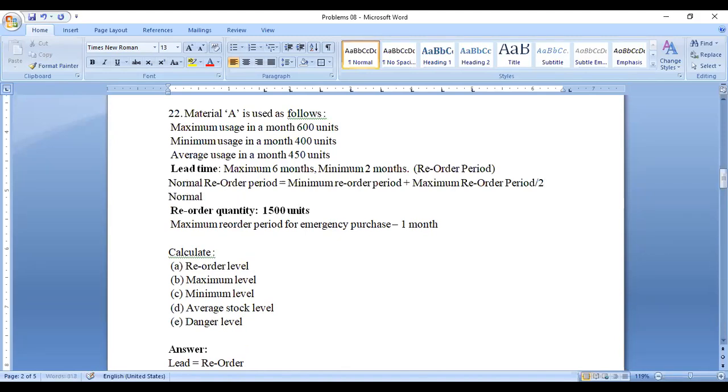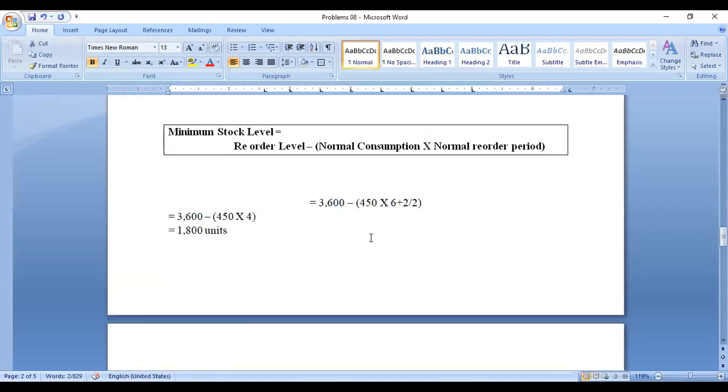Normal reorder period is equal to the minimum, 2, plus the maximum, 6, divided by 2. That is 2 plus 8 divided by 2, which equals 4. So 4 months is called the normal reorder period. Okay, now we can go to this answer.